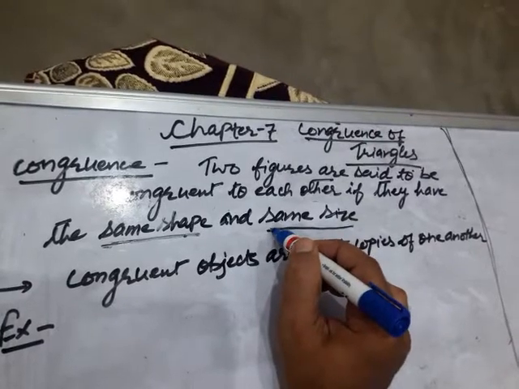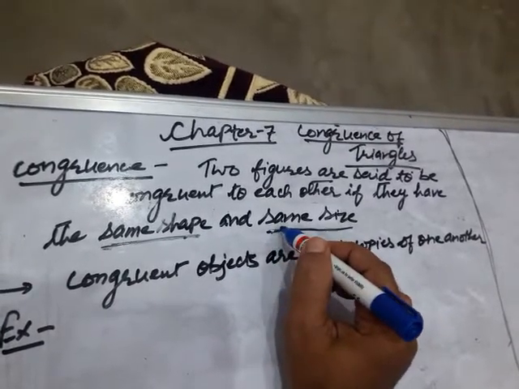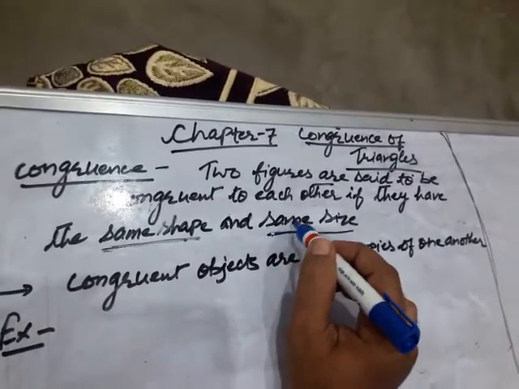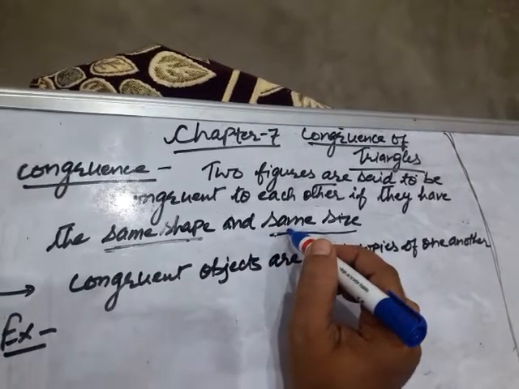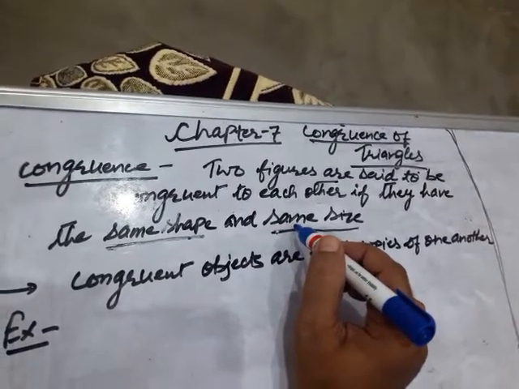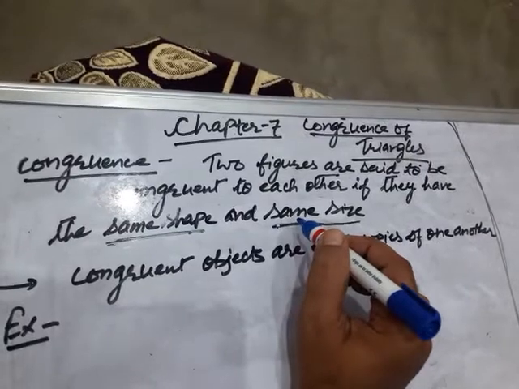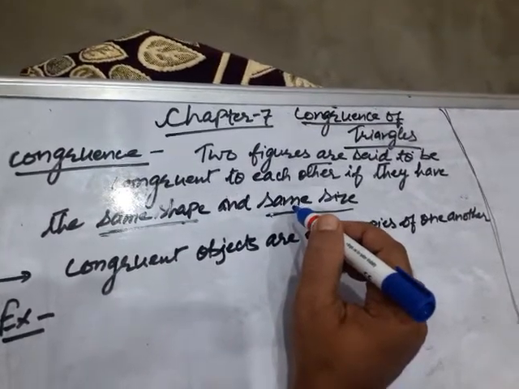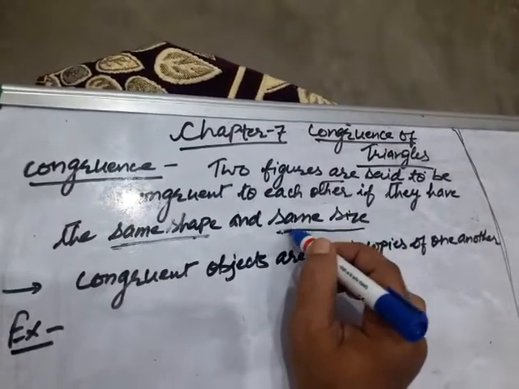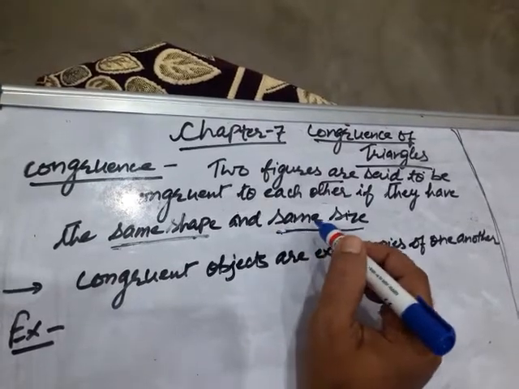What does it mean? If both the figures are superposed, means one is put above the other, then no part of any figure is seen extra. That is called congruent. Then we say that both the figures are congruent.